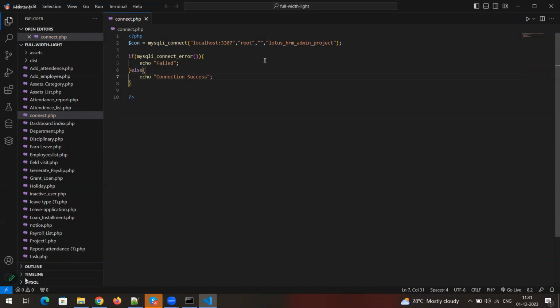So understood, right, what I'm doing? I'm trying to connect using this particular thing. If the connection fails, automatically it returns a failed status, and if the connection is successful, automatically it will return the connection successful case. Understood? Okay, so now just running it directly to make the connection at the initial level.